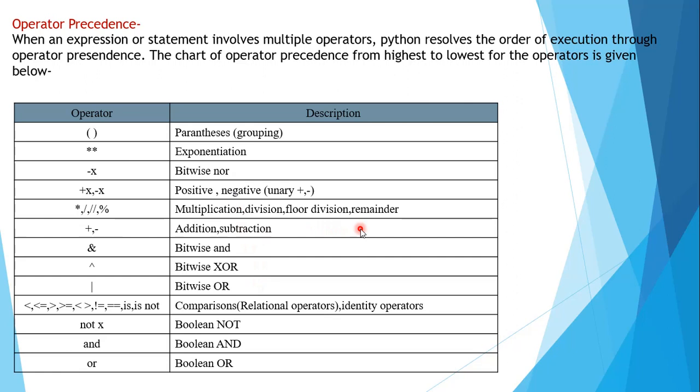Okay, so you can see the order will be something like this. That means you have to go from top to bottom. Whatever the expressions will be, if you are going to have these set of operators among them, then the order should be like this. The first one is given the highest priority, then this will be given the next priority, and then this, and then this, and in the similar way the last priority will be given to this, or. So this is the way in which the operators are going to follow precedence.